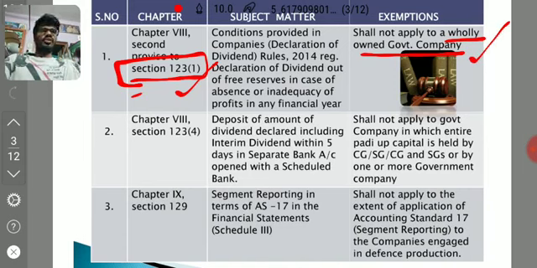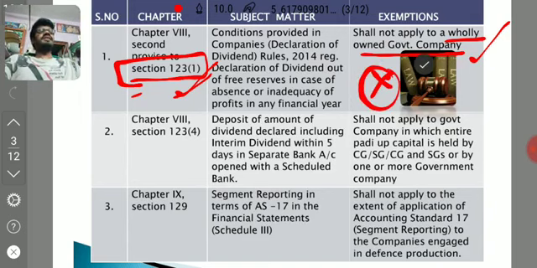And in this video, for all the government companies, there is one tail: no default has been committed under sections 137 and 92, that is, financial statements and annual return. For every section you add that tail. Unless default has been committed under sections 137 and 92, the exemption is given to the particular section. Coming to 123(1), the rule 3 conditions have to be satisfied to declare dividend, but such conditions are not applicable to a government company. Again, there are two different views in this case.